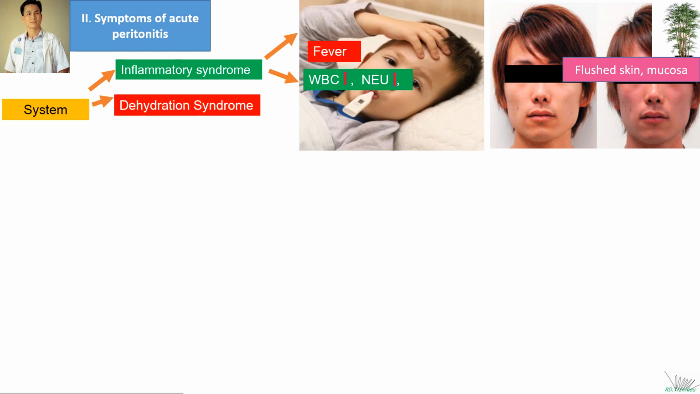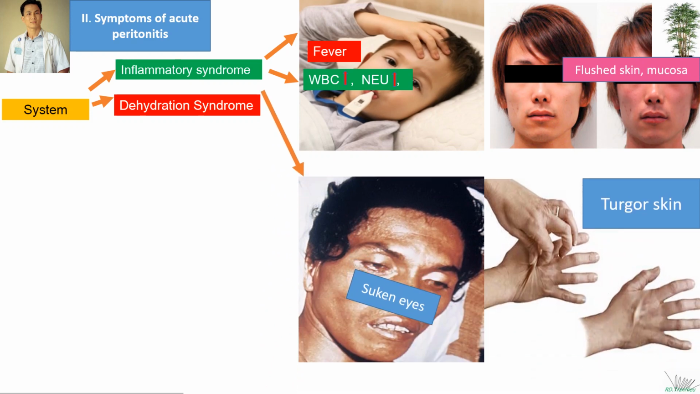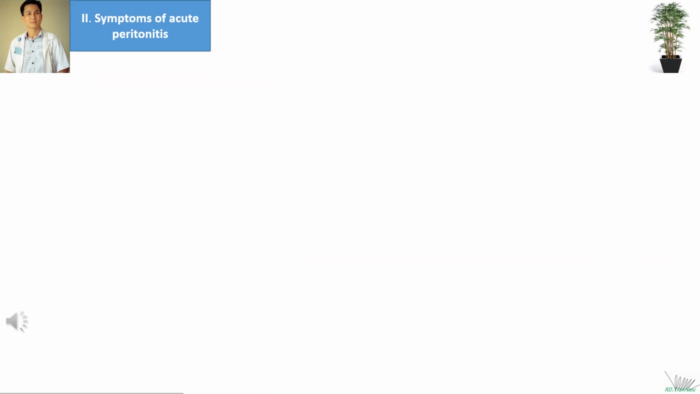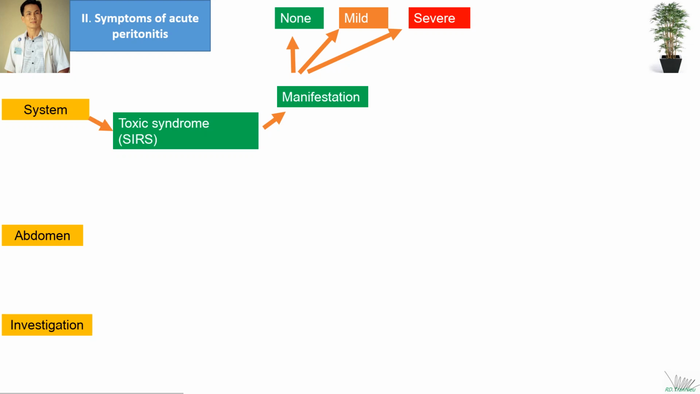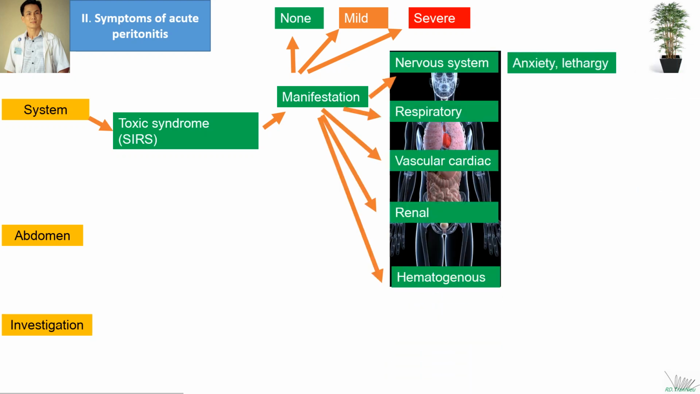For dehydration syndrome, we can see sunken eyes and turgor of the skin. For toxic syndrome, the manifestation can range from none at all to mild and to severe. It can present in all organ systems such as the nervous system, respiratory, vascular, cardiac, renal, and hematologic.